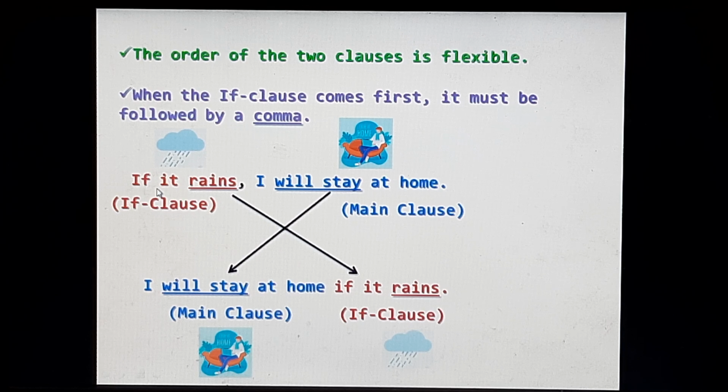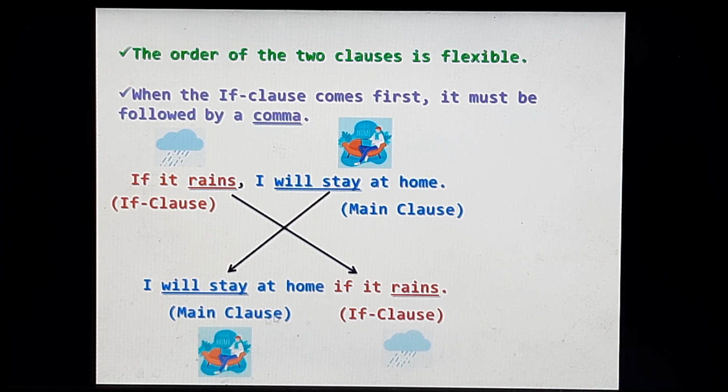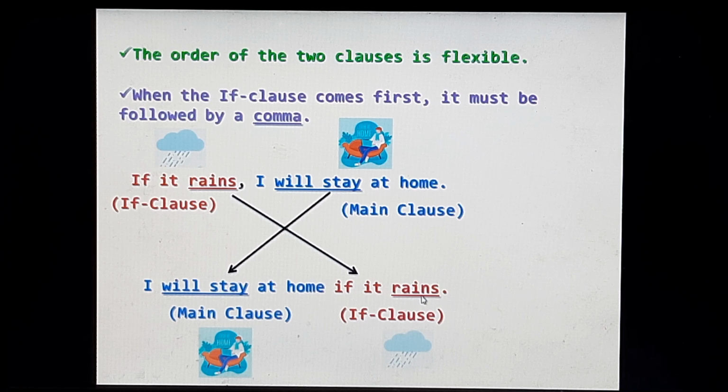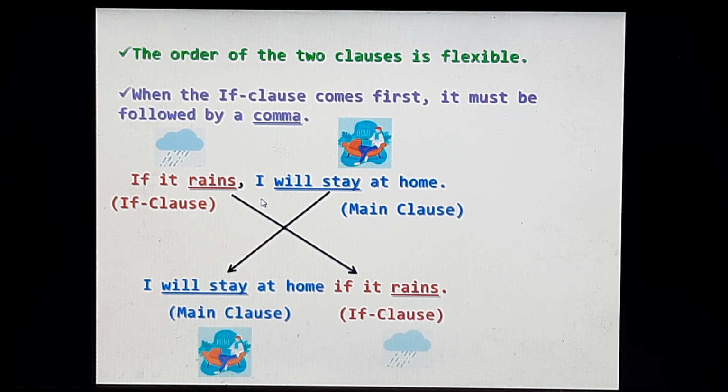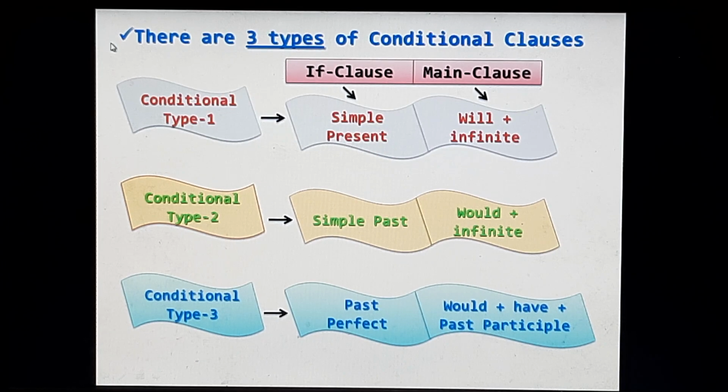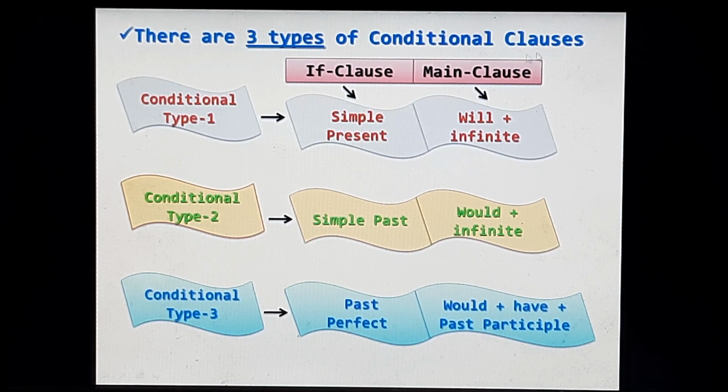Here we have the conditional or the if clause at the beginning followed by the main clause. Now it is reversible. We can say I will stay at home, which is the main clause, if it rains. The meaning doesn't change when there is a reversible situation of the if clause and the main clause. The only thing that you have to remember is if the if clause comes first, then there should be a comma after it.